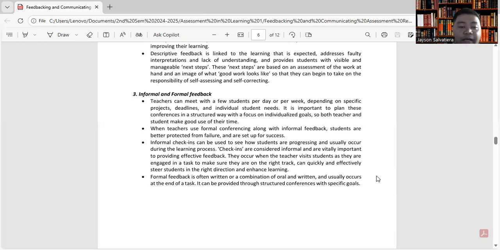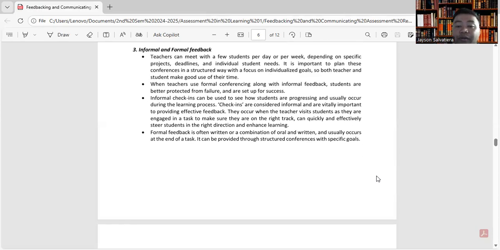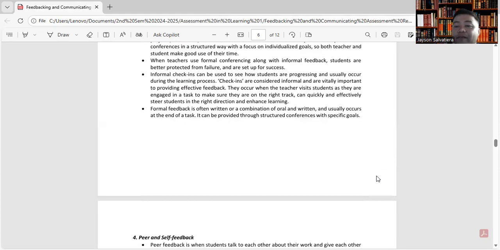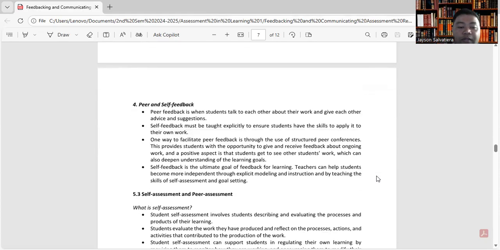So formal feedback is often written or a combination of oral and written, and usually occurs at the end of the task. It can be provided through structured conferences with specific goals. And next, we have peer and self-feedback. So peer feedback is when students talk to each other about their work and give each other advice and suggestions. Self-feedback must be taught explicitly to ensure students have the skills to apply it to their own work.